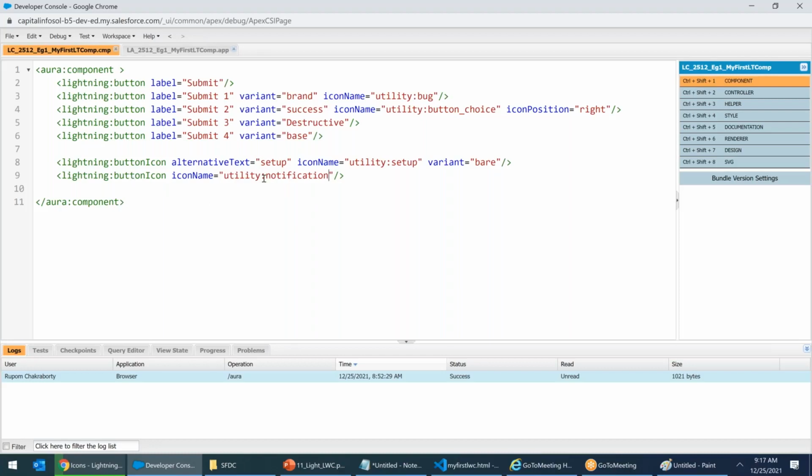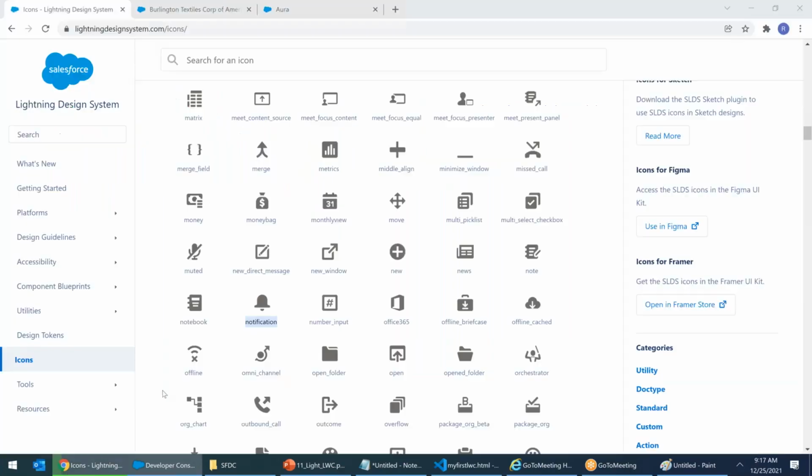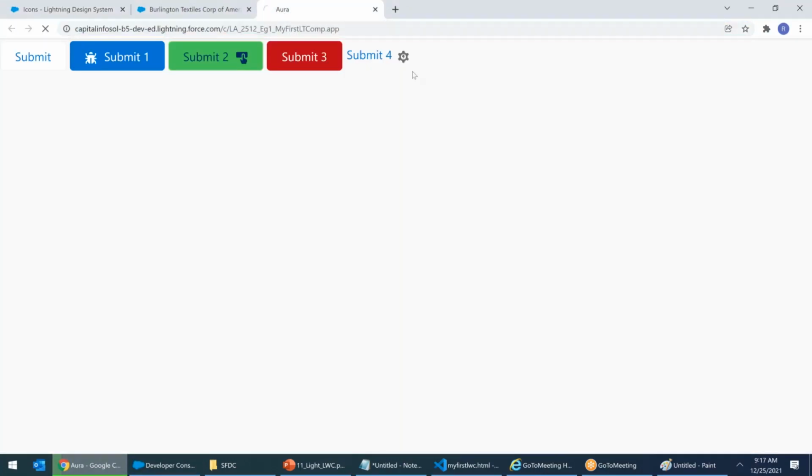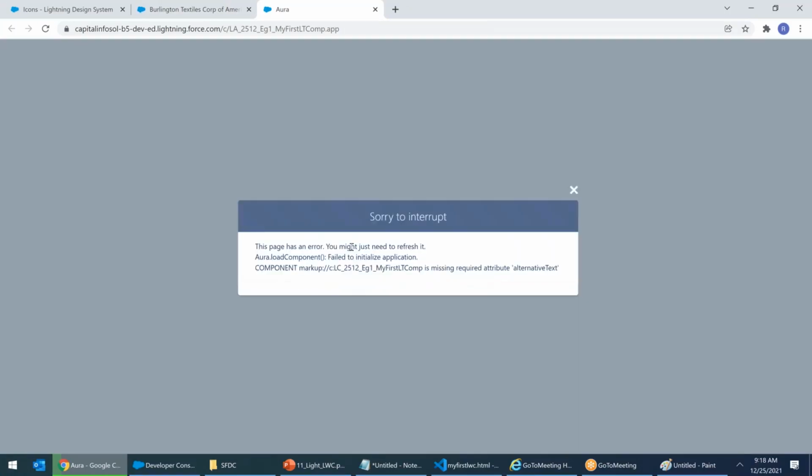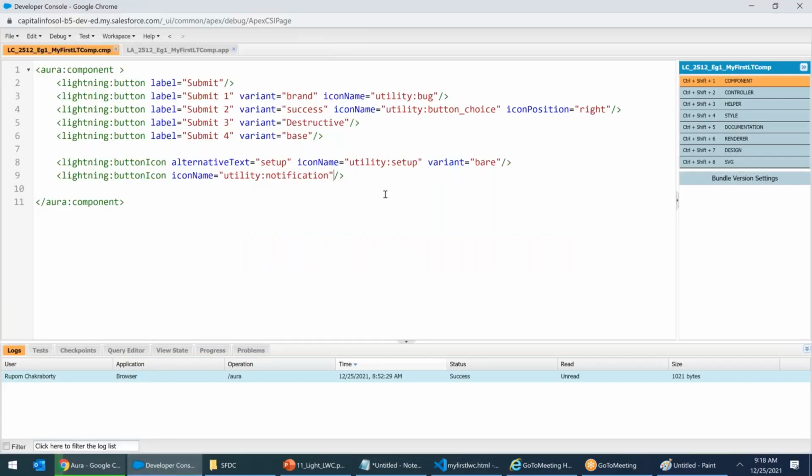I'm saving it. While saving, you will not get an error. Now, when I come and refresh it, I'll get an error. See, the error has come. See, this page has an error. While saving, you will not get an error anytime. You can write anything. While executing, see, component missing required attribute alternative text. I told you alternative text is a must. Whenever you are using a button icon, alternative text is a must.